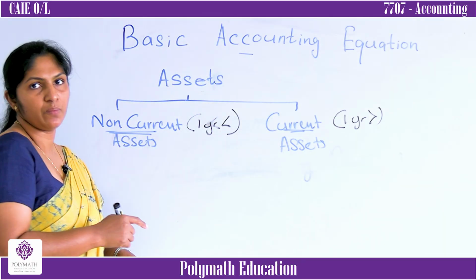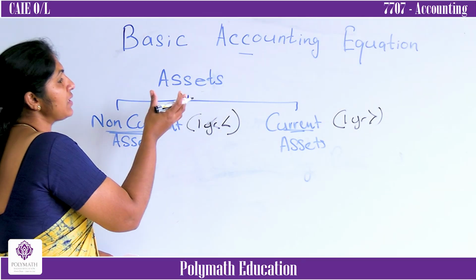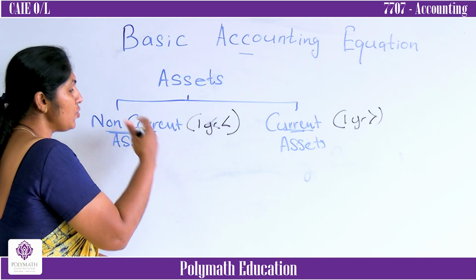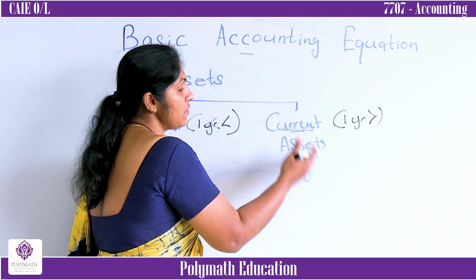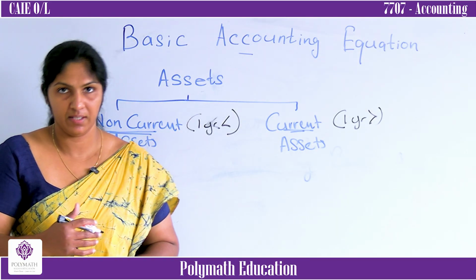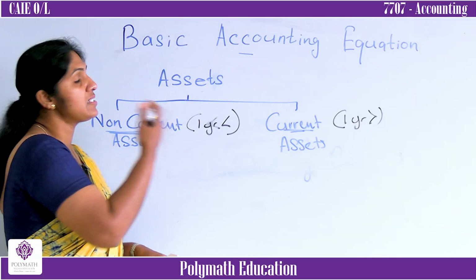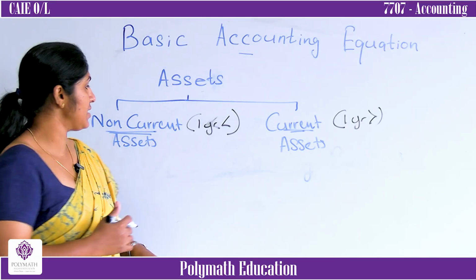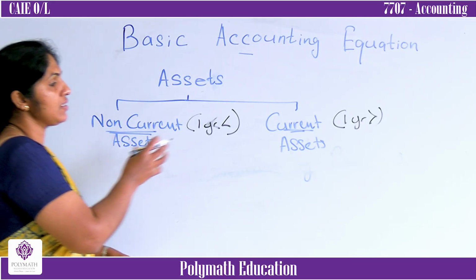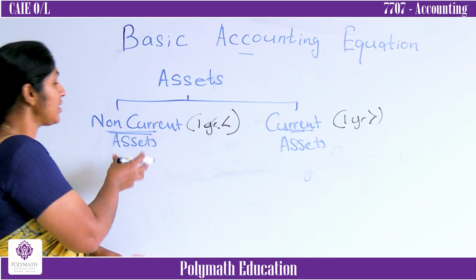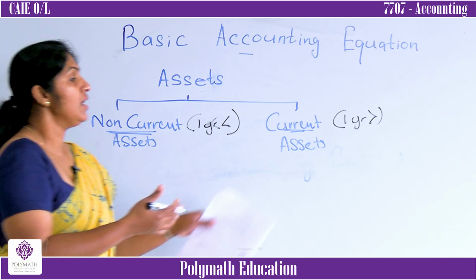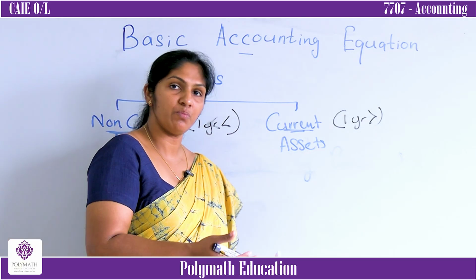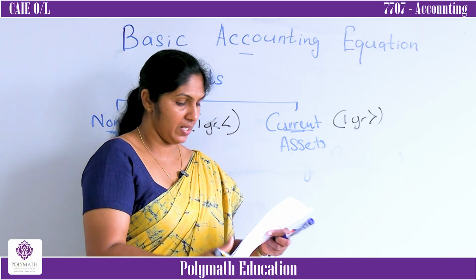Now tell me, what are the assets which can be used in more than 1 year? What are the resources which can be used in less than 1 year? This is the classification of assets, non-current assets and current assets. Non-current assets mean the assets which can be used in more than 1 year. Current assets mean assets which can be used in less than 1 year.